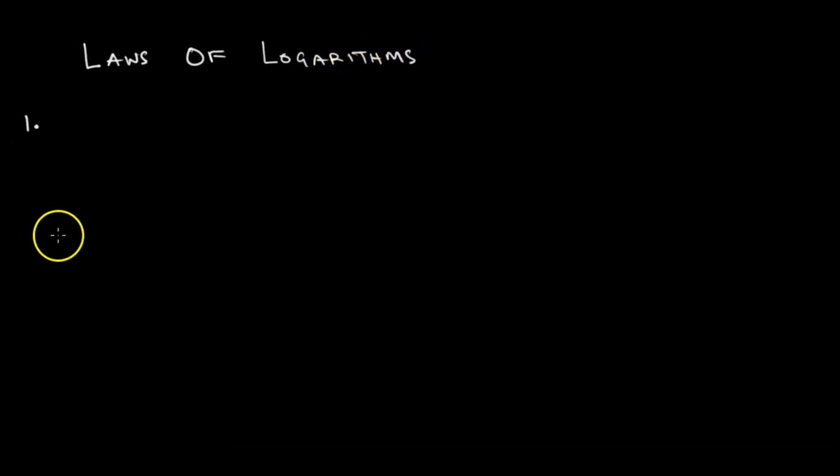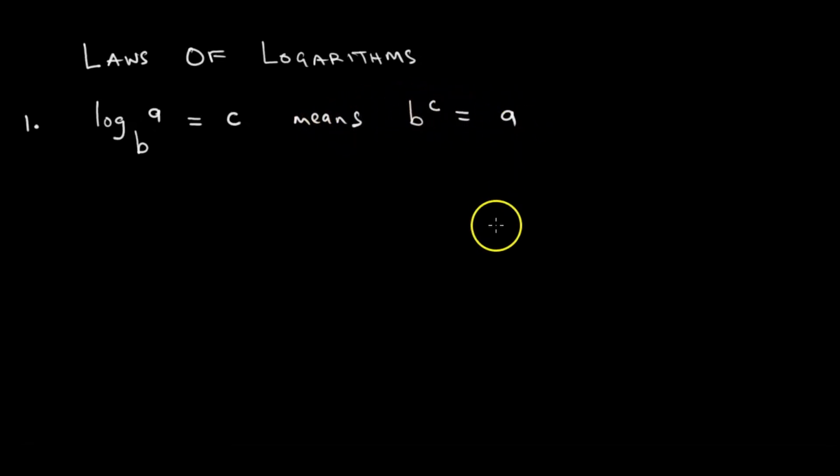The first we are going to look at is the log of a base b being equal to c. It means b to the power c is equal to a. So that is very important. But there is something we get from this.